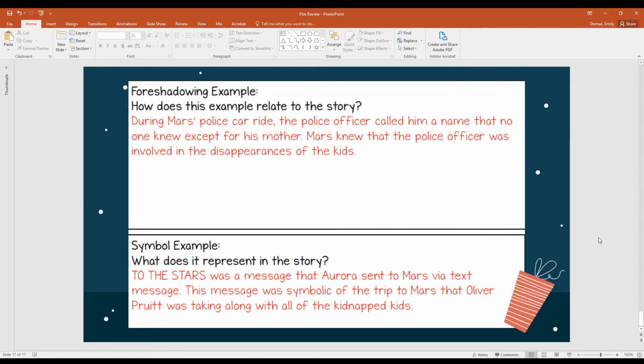And then a symbolism example, okay, it says, to the stars was a message that Aurora sent to Mars via text message. This message was symbolic for the trip to Mars that Oliver Pruitt was taking along with all the kidnapped kids. So that's just a review over the plot and all the main pieces that we need to know for Mars Patel Season 1.